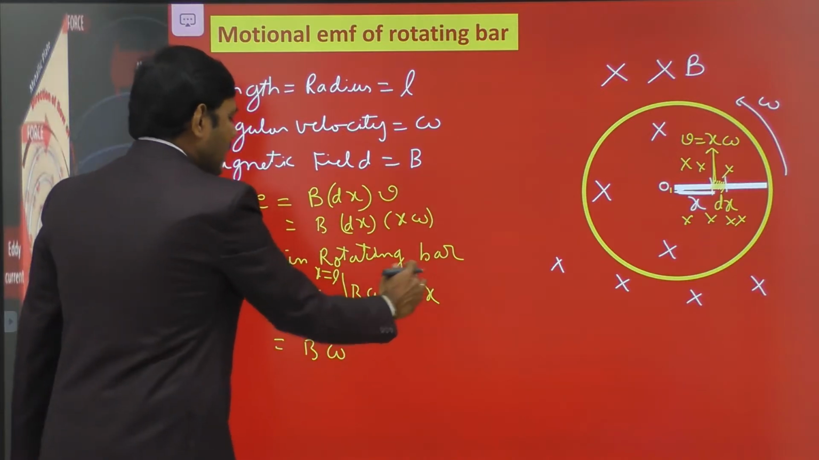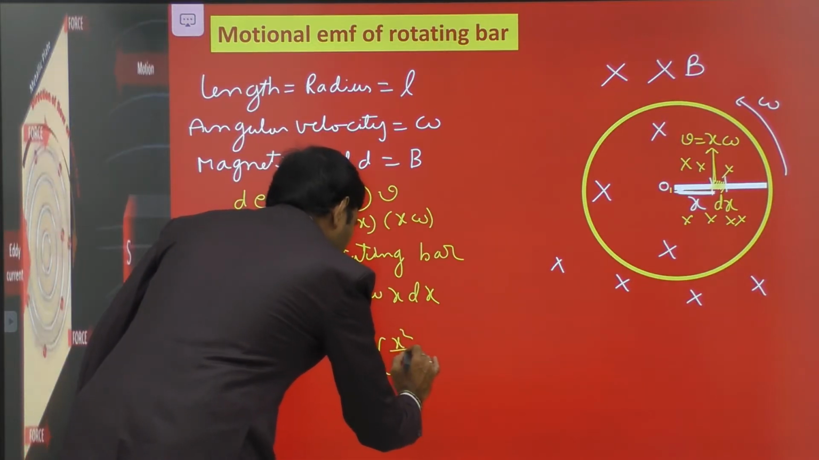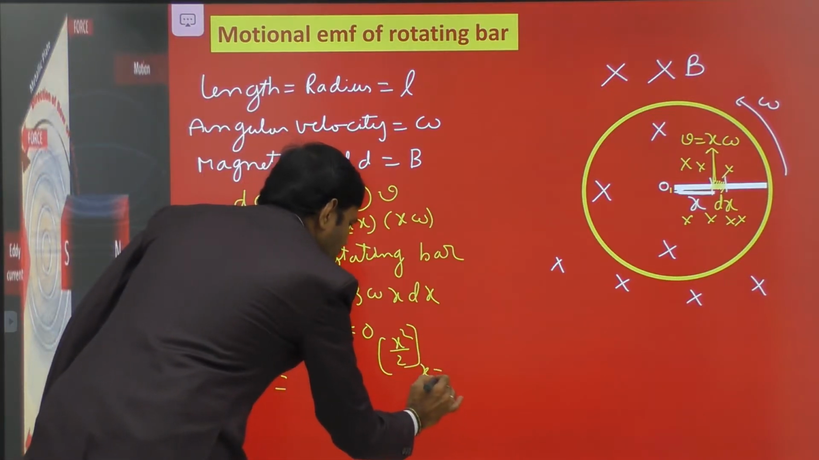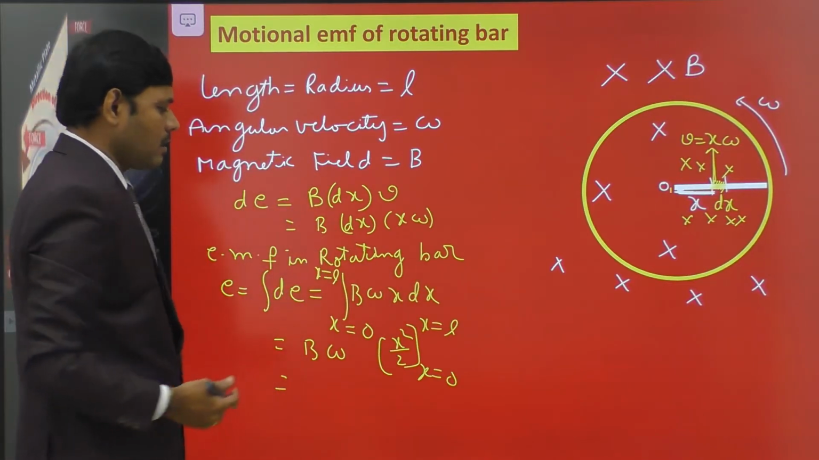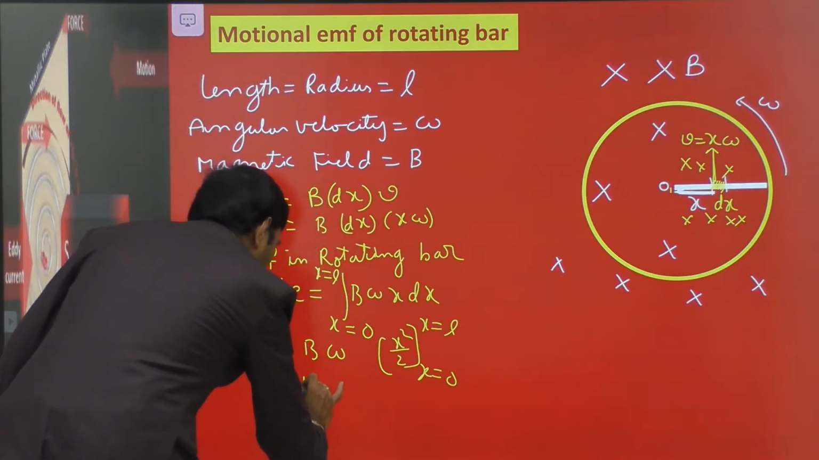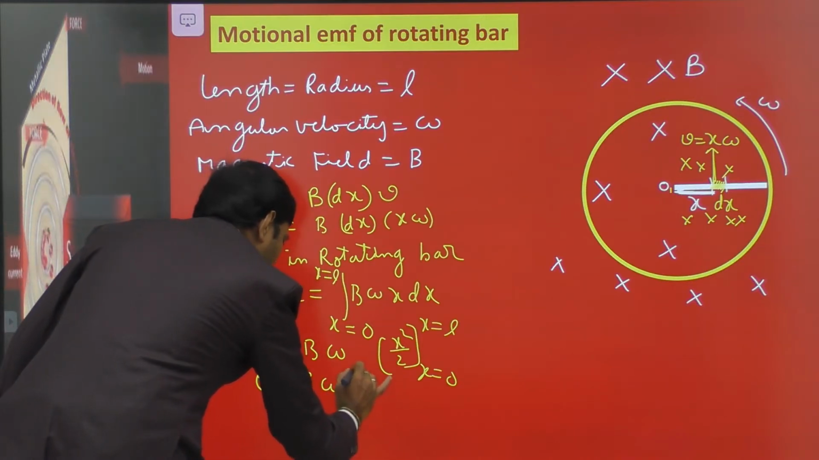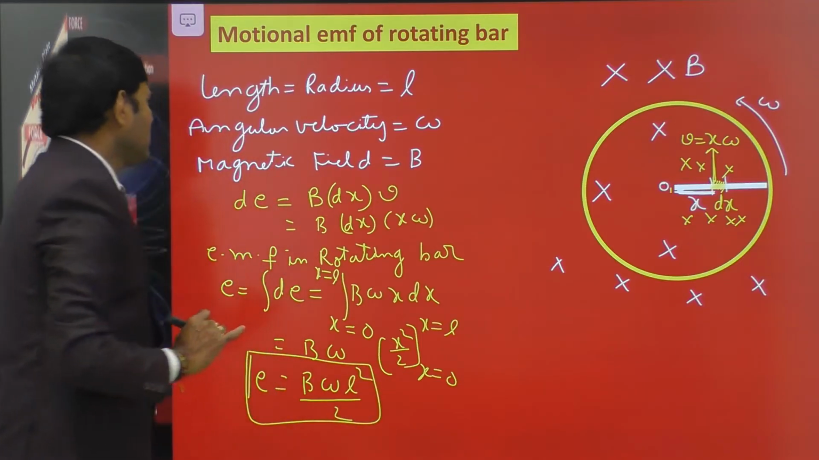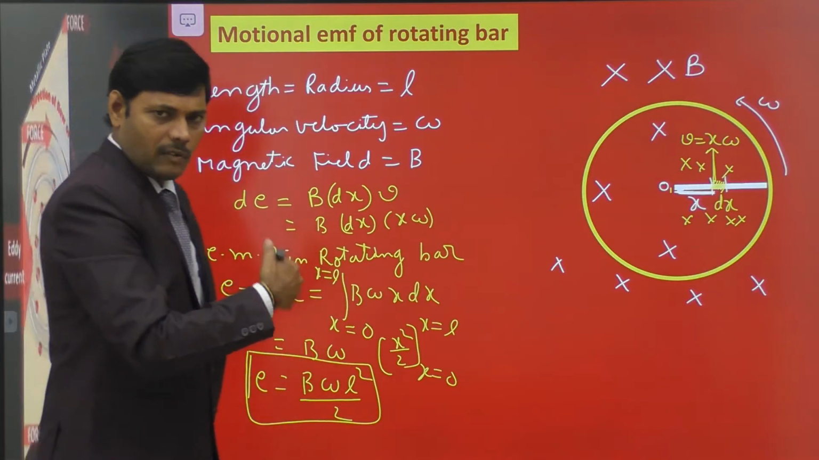B omega integral x dx. Integral x dx means x square by 2. Where x is changing from 0 to L, substitute the upper limit x equal to L, it becomes L square, and x equal to 0 means minus 0, so L square minus 0 by 2. Therefore the formula for EMF induced in the rotating bar is B omega L square by 2. Hence we come to the conclusion of finding the motional EMF of the rotating bar, B omega L square by 2. Just let me revise the derivation.